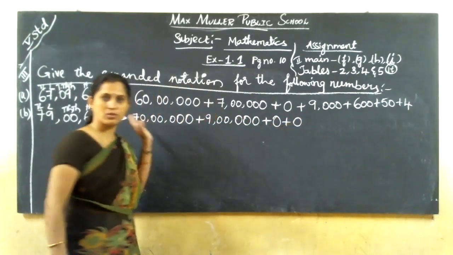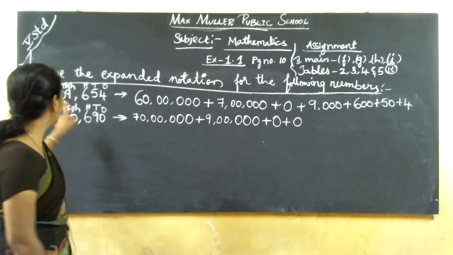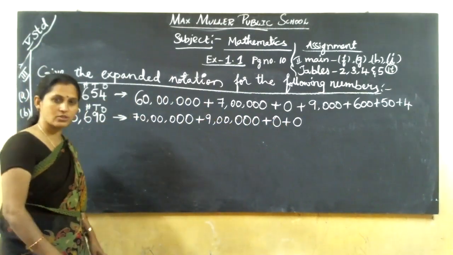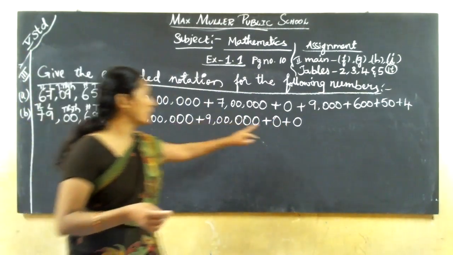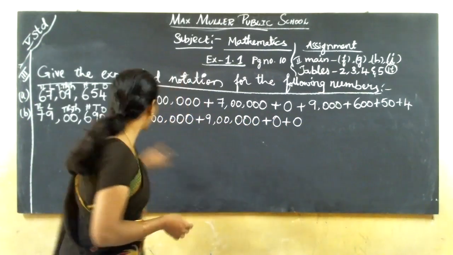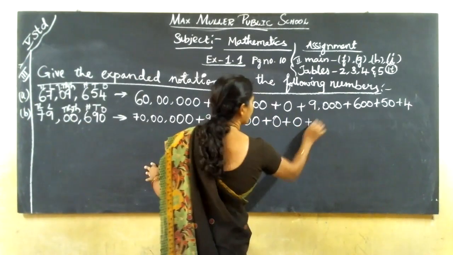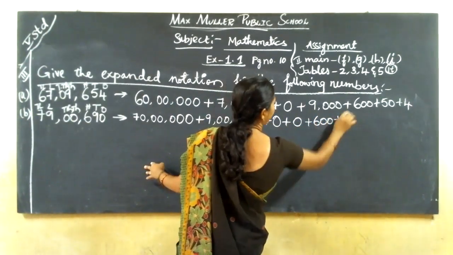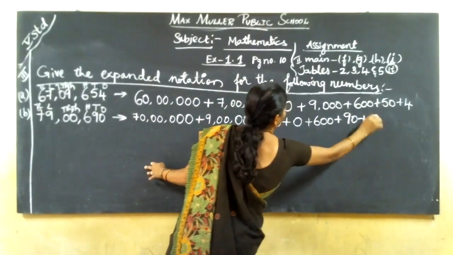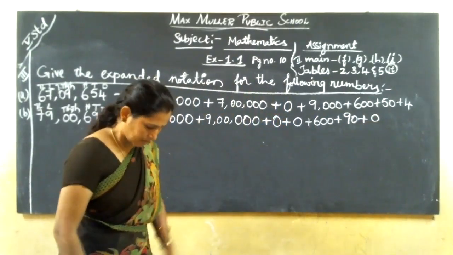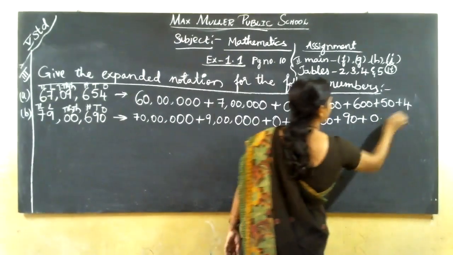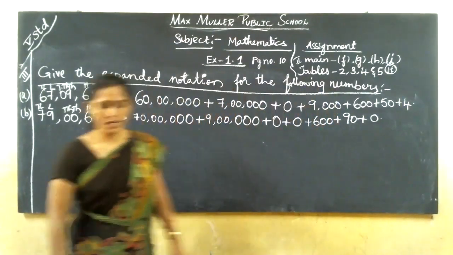I told in 1000, 10,000 place also 0 only. 1000 place also 0 only. So when it is 0, directly we can put here also 0. Okay. Next, plus 600 plus 90 plus 0.